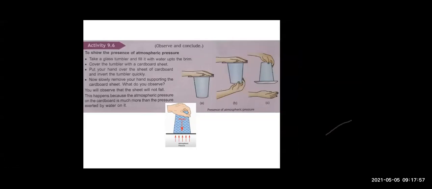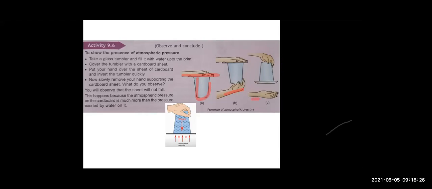What you have to do in this activity? You have to take a glass and fill it full with water, right, beta? Then what you are going to do? You are going to take a cardboard sheet and put it at the open end of the glass, then put your hand and press a little bit, and then you are going to invert it.